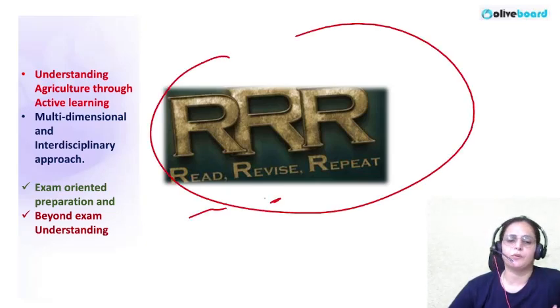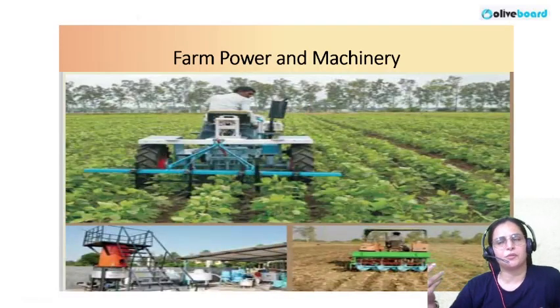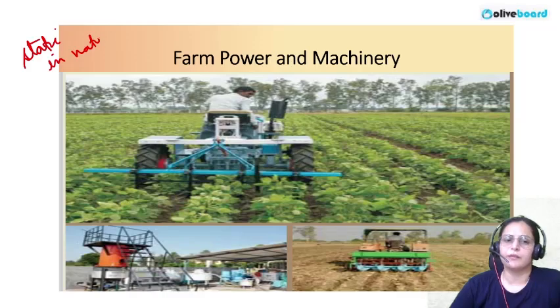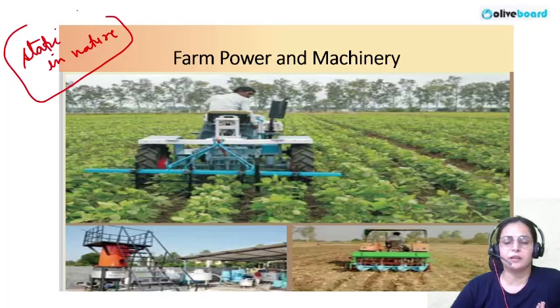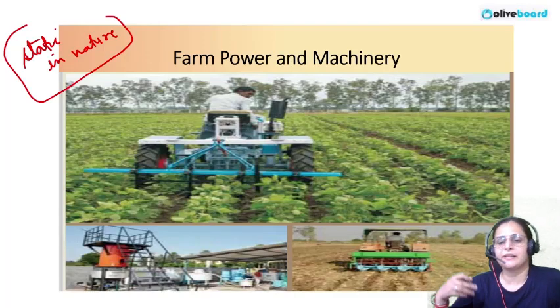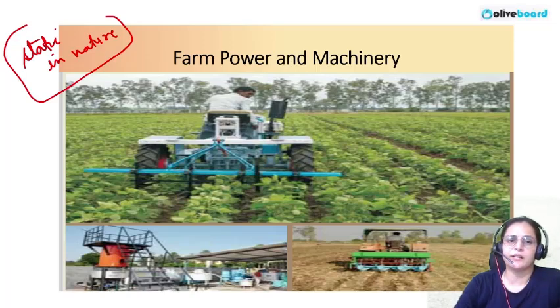This is the approach that you have to follow. Firstly, read the things, revise them, and repeat them. That's how the syllabus will be covered, because the agriculture syllabus is more static in nature. Wherever current updates are needed, I'll provide you the current affairs related updates, but collectively it's a static portion, and in the static portion there are chances that you will forget the things if you do not revise regularly. So it is better to revise all the portions regularly, so that the things will remain in your mind for long. This is the basic advice that I want to give you here.